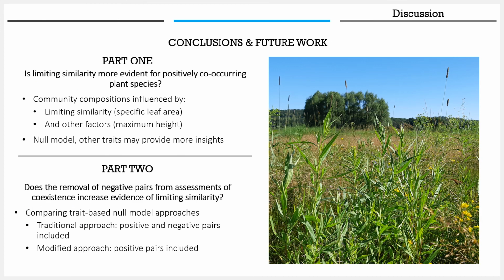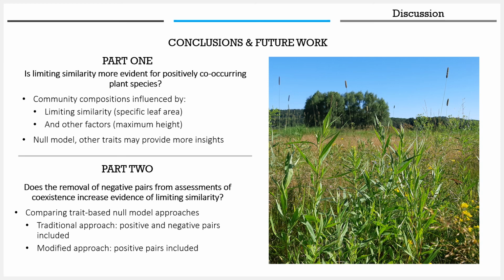Regarding our initial question of whether limiting similarity was more evident amongst positively co-occurring plant species in herbaceous communities, we found that evidence consistent with limiting similarity is still rather limited. Specific leaf area was similar amongst negatively co-occurring species, suggesting that limiting similarity does exist within herbaceous vegetation, even if findings are scarce. In addition to limiting similarity, however, the similar maximum heights of positively co-occurring species suggest that additional factors, such as adaptations, may also influence community compositions.